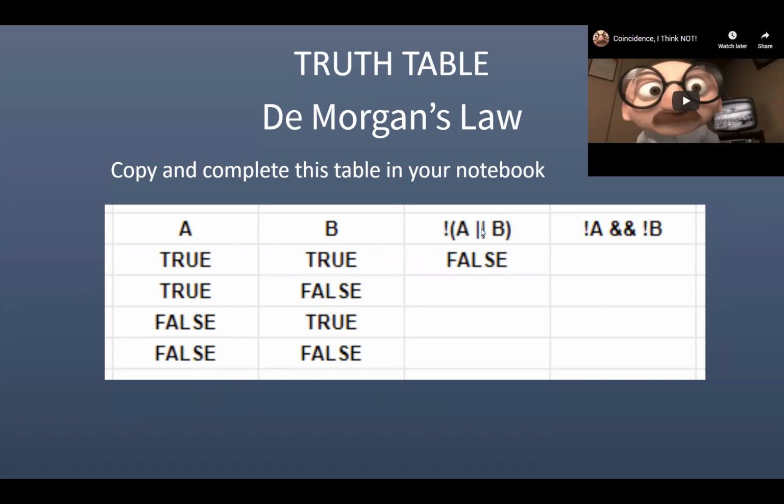What I'm going to do is have an expression, not parenthesis A or B. So this is an expression. If I take A or B, that would be true or true. So I get true or true, and not that value gives me false. So what I want you to do is complete this table by filling in the values. We have 2 Boolean expressions here. Go ahead and take a second and fill them in.